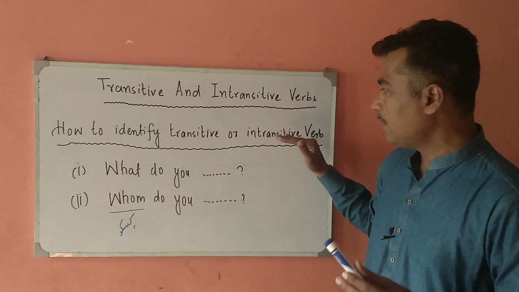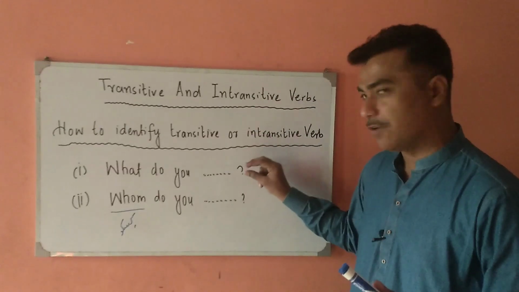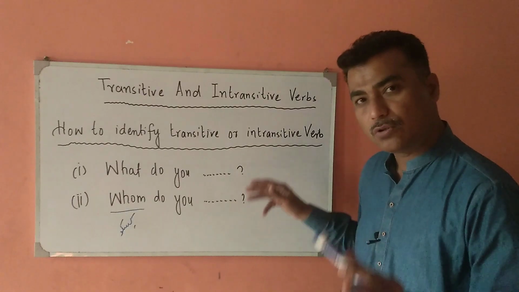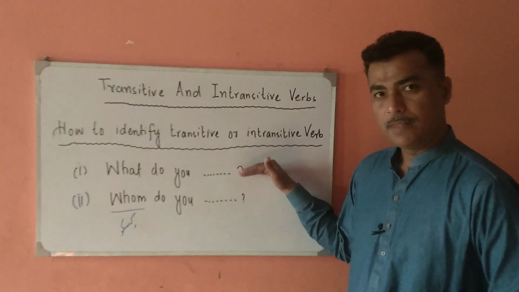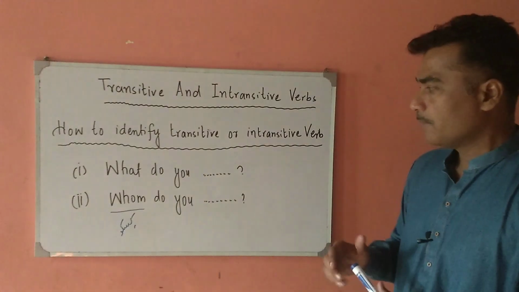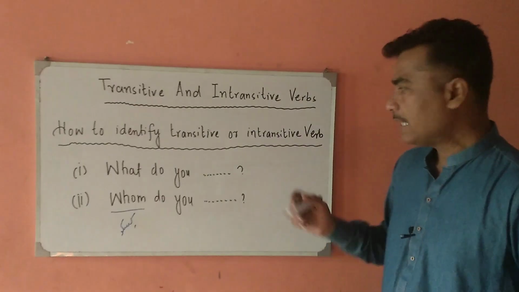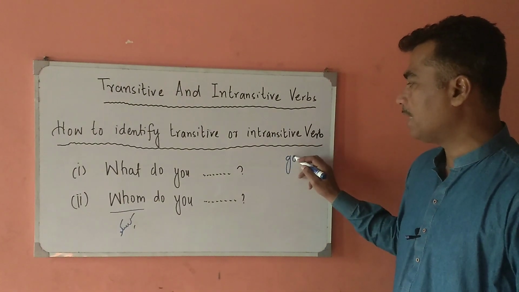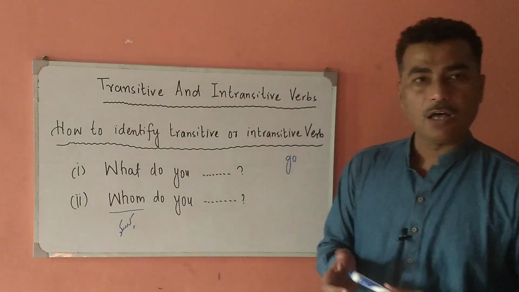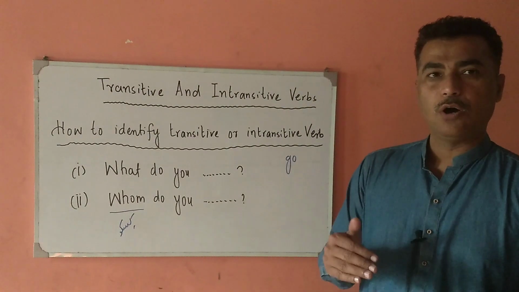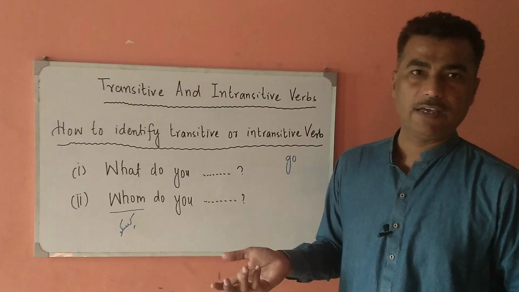For an intransitive verb it is necessary that the verb should not give us a sense in both of the sentences. So one by one we will have to check. Now we have come to the point that go is an intransitive verb. Go is an example of an intransitive verb. Let us have another example. For example, if I say swim, what do you swim? It is not giving us a sense.